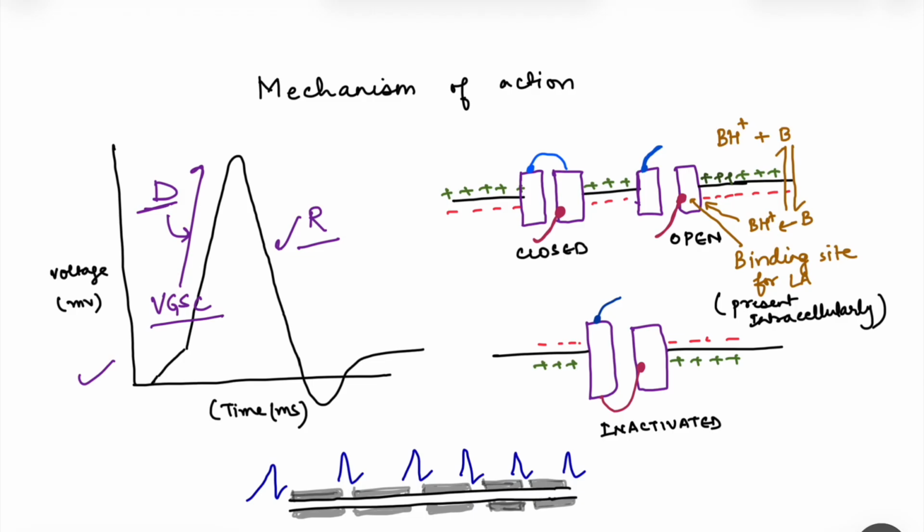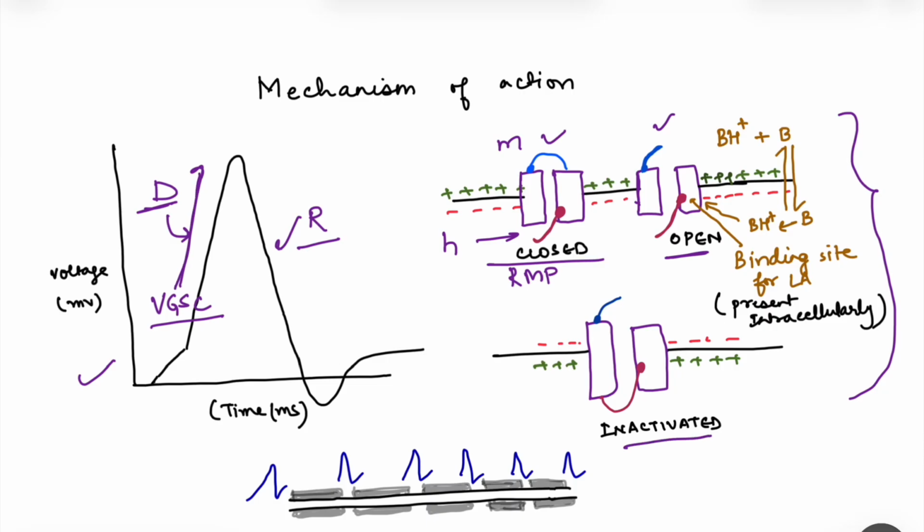Now, here is a schematic diagram showing the voltage gated sodium channels. At RMP, these voltage gated sodium channels are closed. Here you see this voltage gated sodium channel has two gates. This is the outside gate, that is known as the M gate, and this inside gate present on the intracellular side is known as the H gate. Now, when there is a stimulus, these voltage gated sodium channels open with this M gate opening up, and then automatically they inactivate.